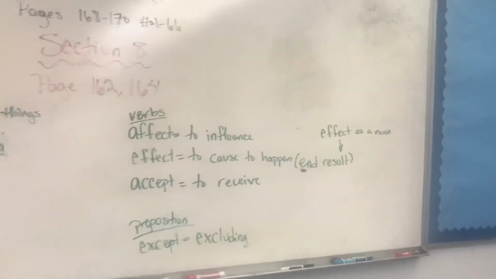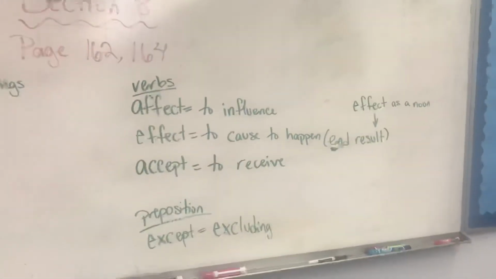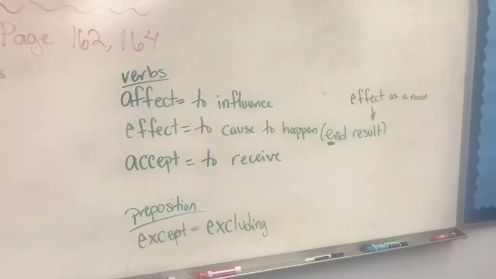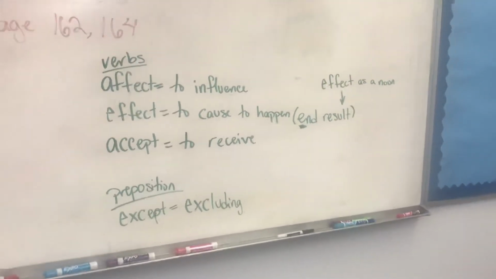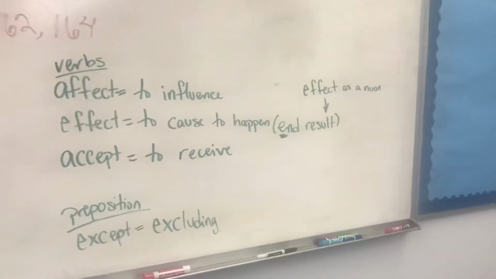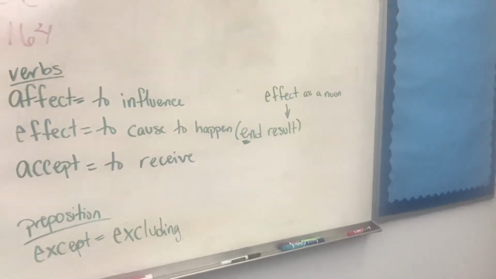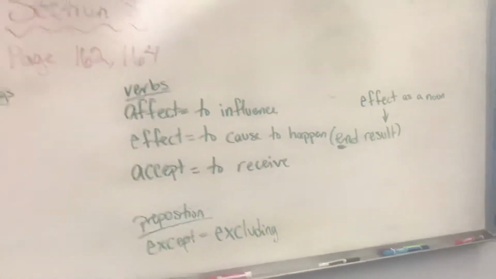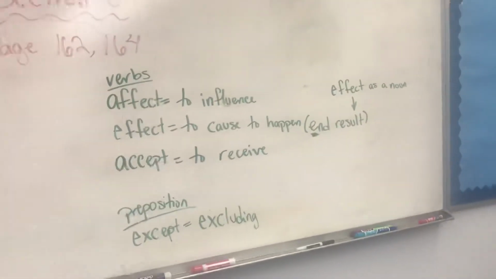And then we have our verbs that are commonly misused. So affect with an A means to influence. Effect means to cause to happen. And effect can also be used as a noun, and it would mean result. One thing that I always remember when I'm trying to decide, should I use affect with an A or effect with an E?